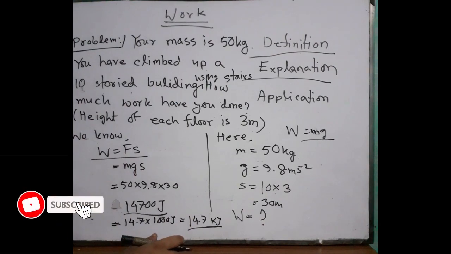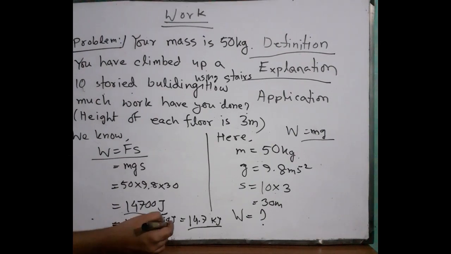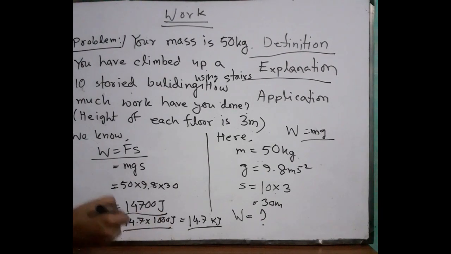If the angle between force and displacement is 30 degrees, then what will be the result? Is it the same way? Let's find out. We can calculate, then we can tell whether it will be the same or not.